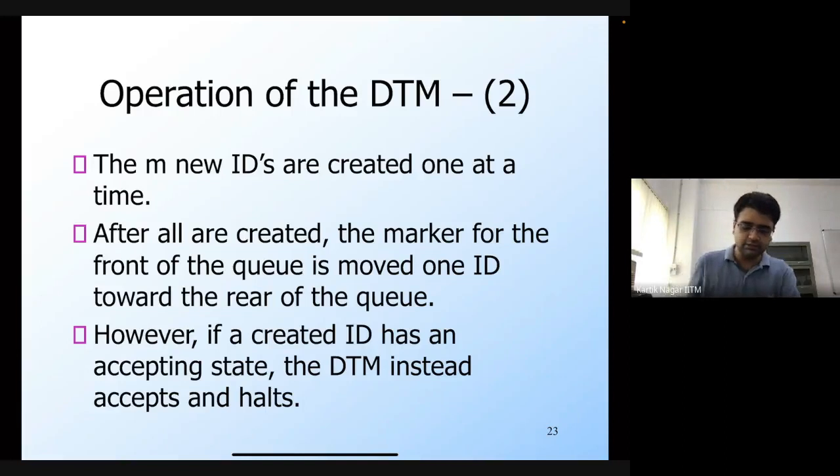Note that what we are essentially doing is exploring all the possible choices that the NTM can make at every step when it's processing a string. But we are doing this in a breadth first manner, which means that we look at all the choices that the NTM can make in the first step, and then all the choices in the second step, and then in the third step, and so on.